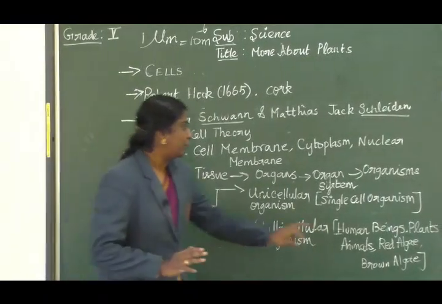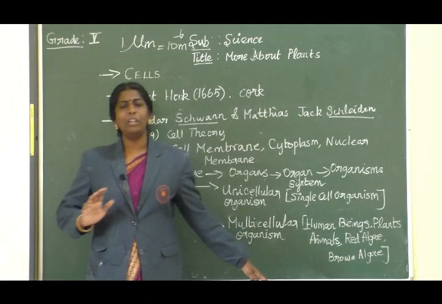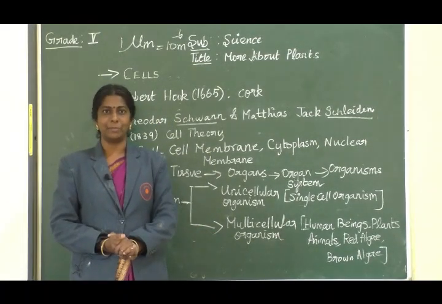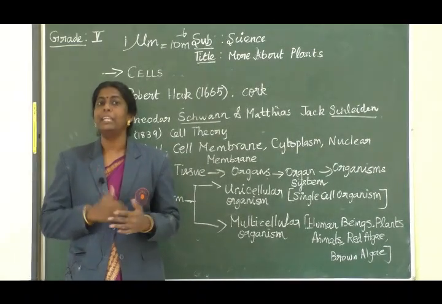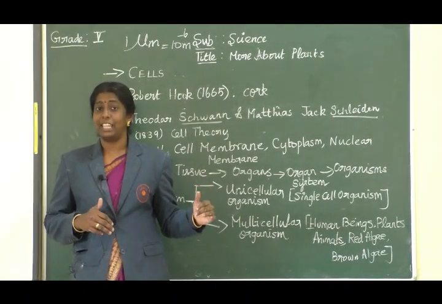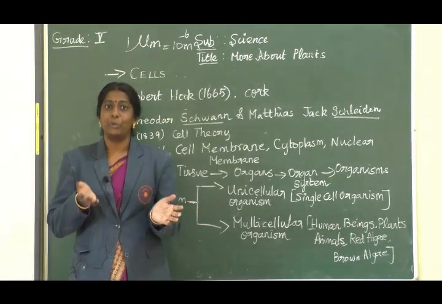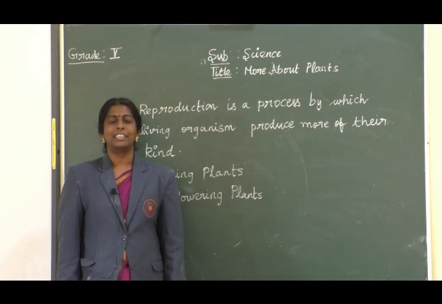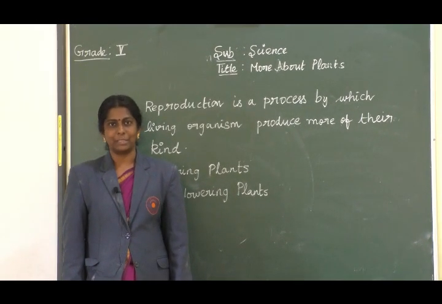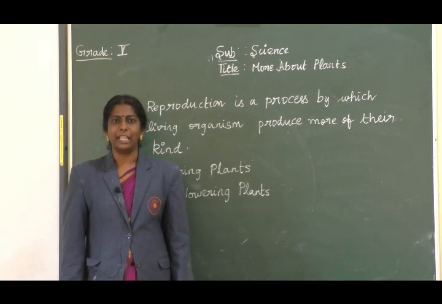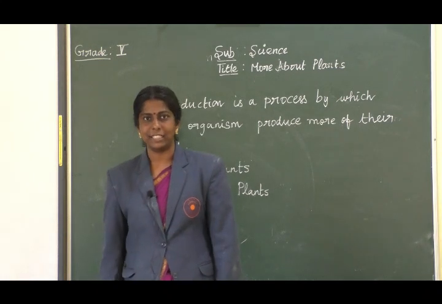Okay, so human beings and then plants, animals, brown algae, red algae, all come under multicellular organisms. So now our lesson about plants also comes under multicellular organisms. It has separate cells for doing all the functions. So we are going to see that in detail. Coming to the next point, plants are basically multicellular organisms. We can see different types of plants surrounding us, is it not?